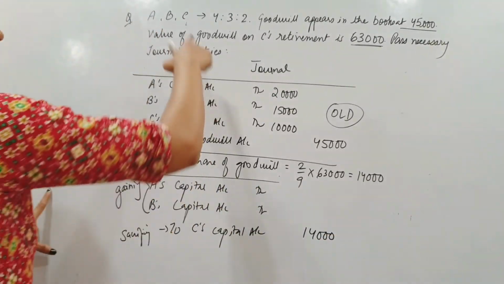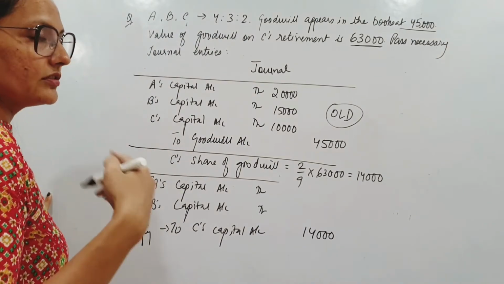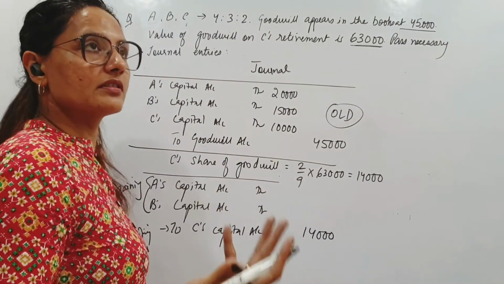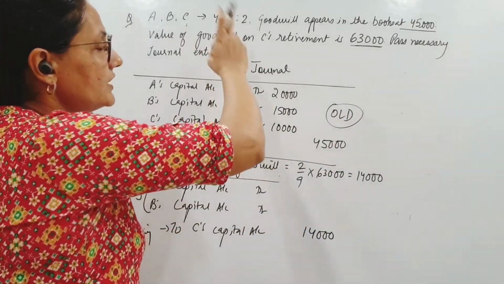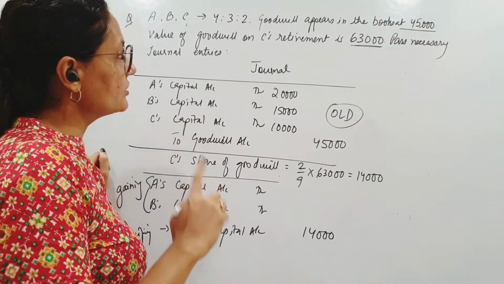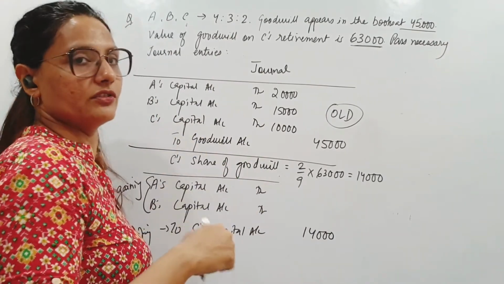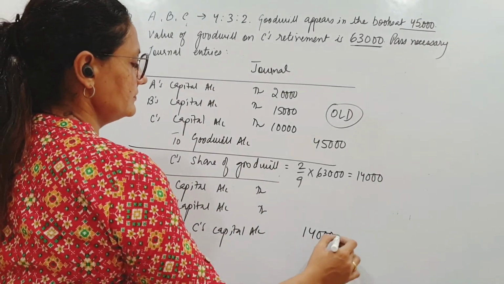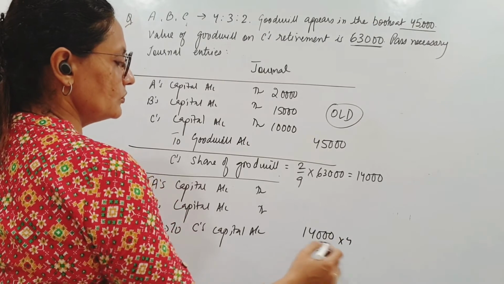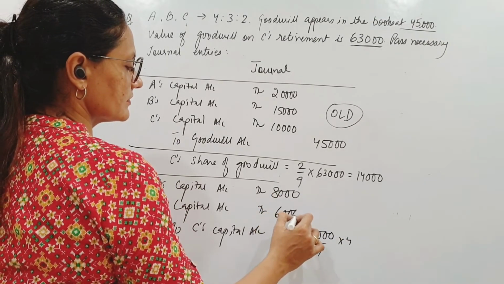This will come from A and B in the ratio of 4:3. Old ratio, not equally. Many children, if nothing is given about the gain ratio, take equal. No. Equal only when the original share was also equal. But originally they were sharing in the ratio of 4:3. So this gain will also be in 4:3. So 4:3, 4 plus 3, 7. 14,000 divided by 7 is 2, so 8,000 and 6,000.